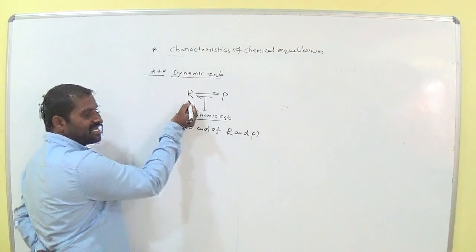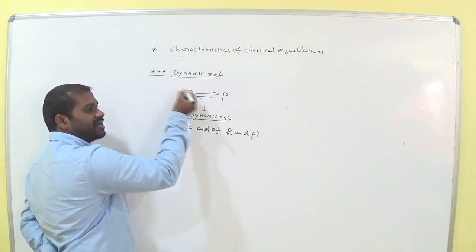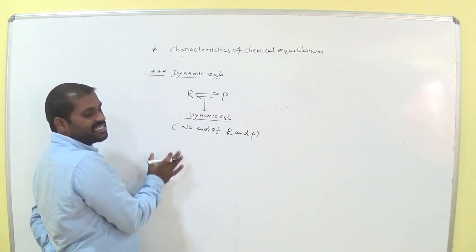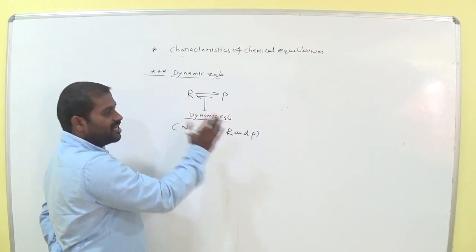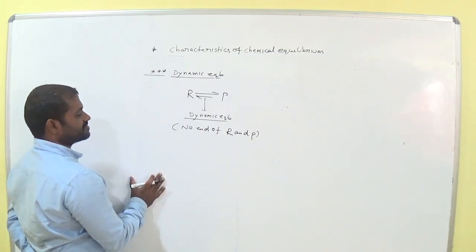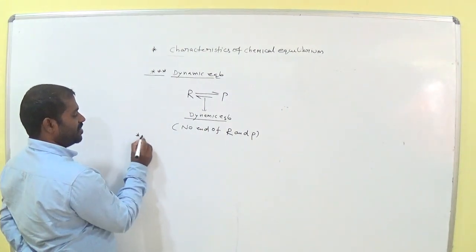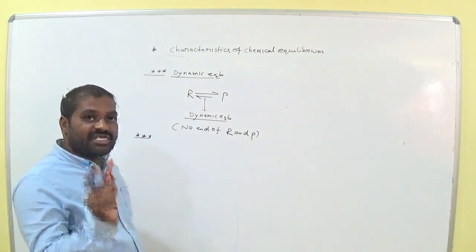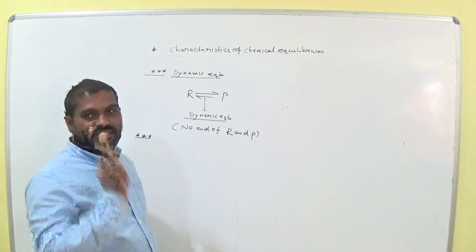That means reactants are converted to products, and products are converted to reactants. There is no end of the reaction. The reaction takes place continuously in the forward and backward directions. Remember this. Now, under what condition do we observe the equilibrium?